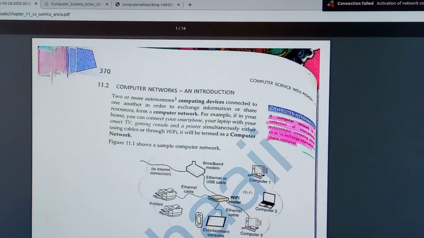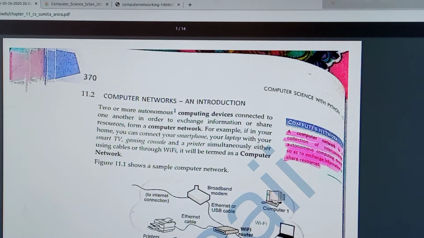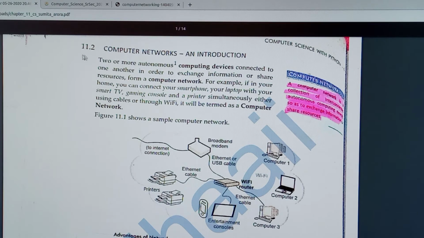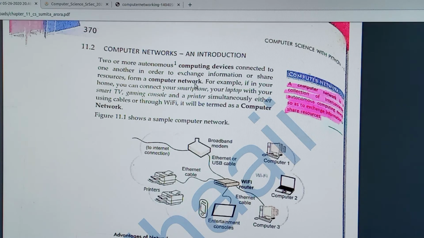What do you mean by computer network? Simply, look at that. Here one figure is there. By the definition it is clear that two or more autonomous computing devices are connected to one another in order to exchange information or share resources to form a computer network. So what do you mean by autonomous computing devices?